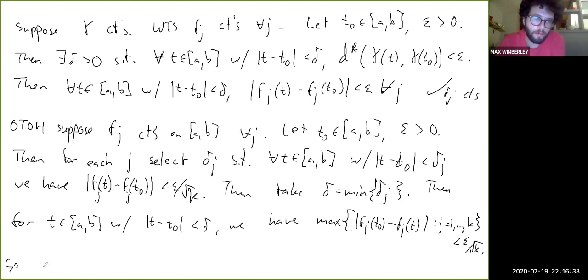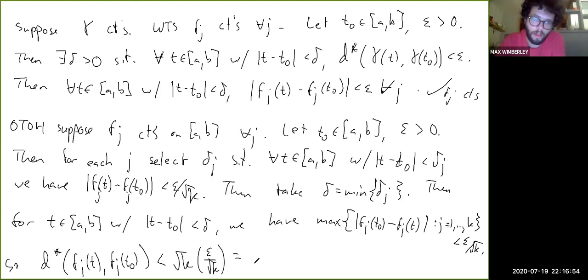So by the inequality that we said before, this means that the distance between gamma of t and gamma of t naught is less than square root of k times epsilon over square root of k. So that's epsilon. So that's all we wanted to show, and that concludes the proof.